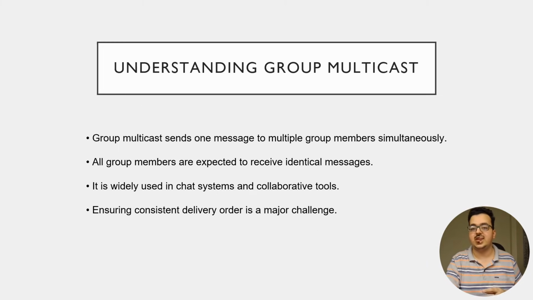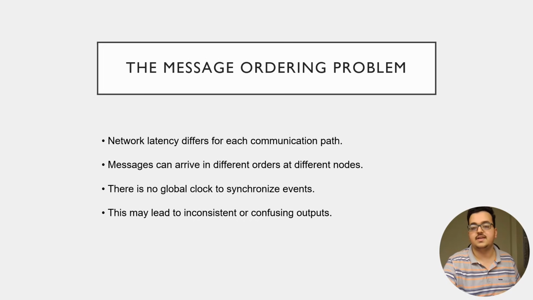So next we'll be understanding group multicast. Group multicast means sending one message to multiple group members at the same time. So basically this means, in short, one sender and multiple receivers. All group members are supposed to receive the same message. This is commonly used in chat systems like WhatsApp, online collaboration tools, and distributed applications, but ensuring that everyone receives the message in correct order is not easy. So next we'll be discussing that only, that is the message ordering problem.